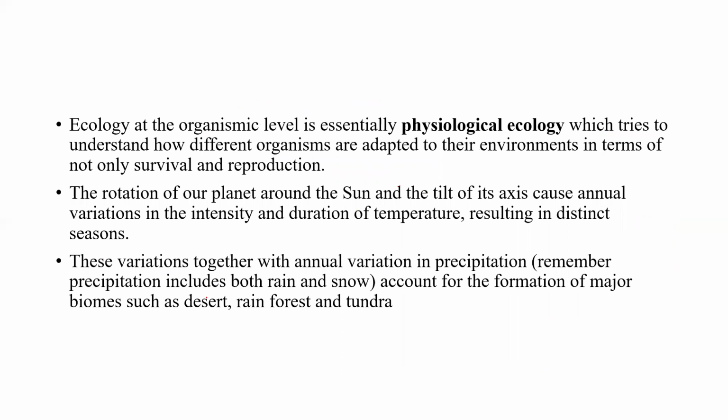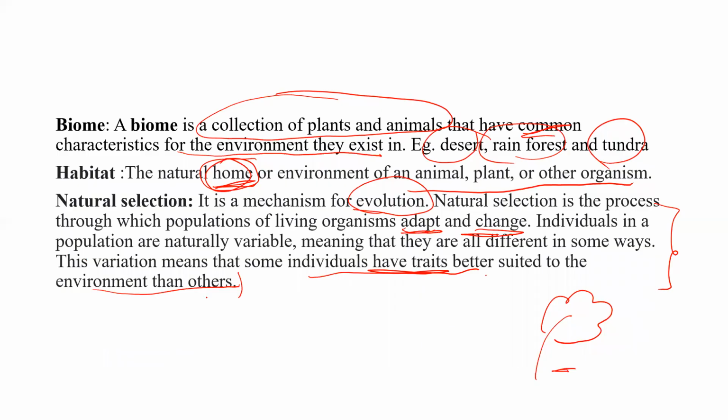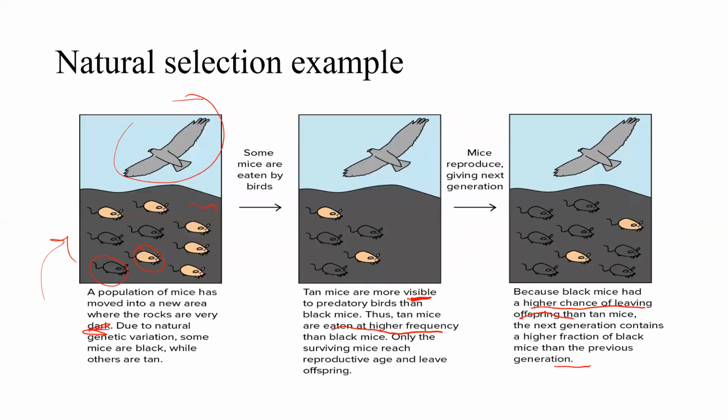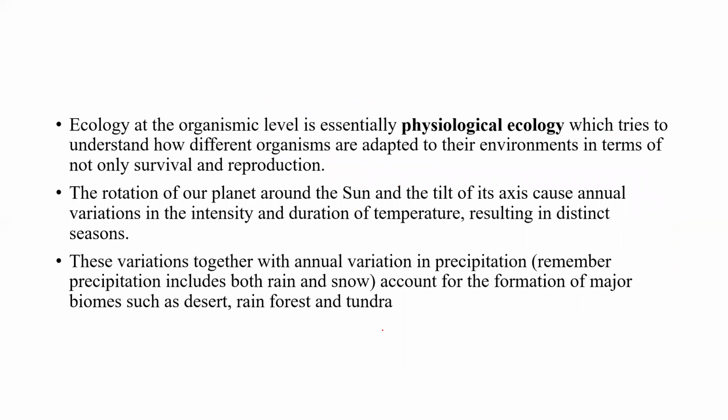Now, what is physiological ecology? Ecology at the organism level is referred to as physiological ecology. It tries to understand how different organisms are adapted to their environments, in terms of not only survival and reproduction. This is also slightly inclining towards natural selection.